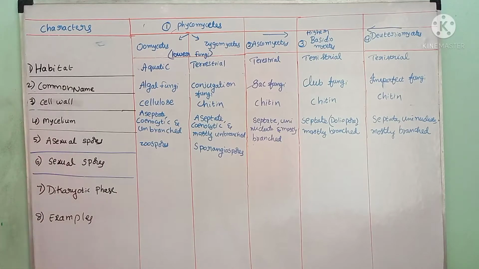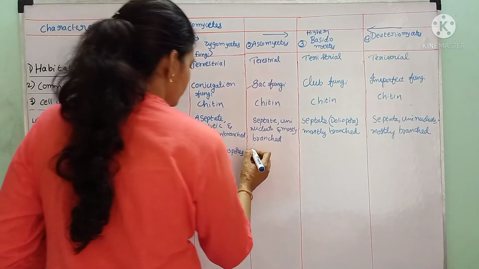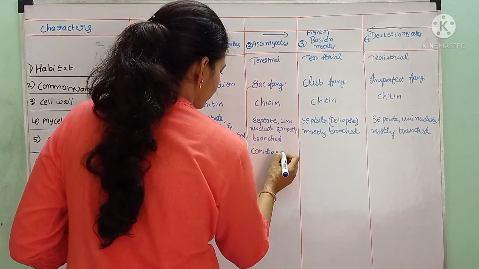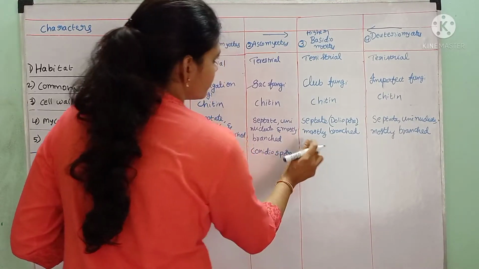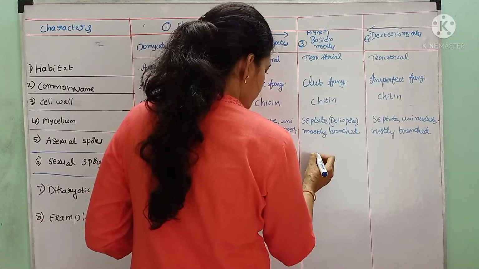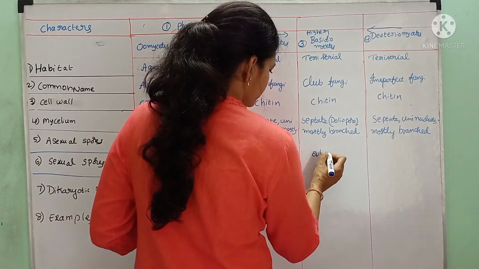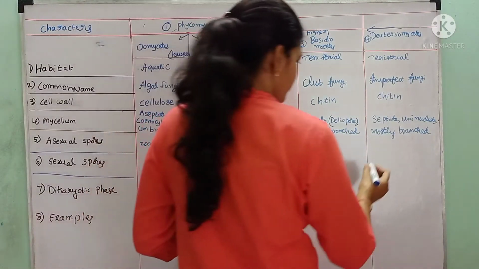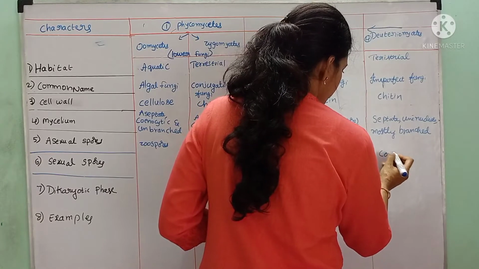In Ascomycetes, conidiospores. In Basidiomycetes, asexual spores are absent. In Deuteromycetes, the asexual spores are conidiospores.